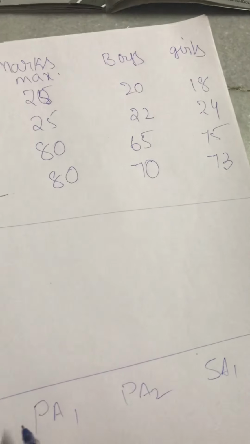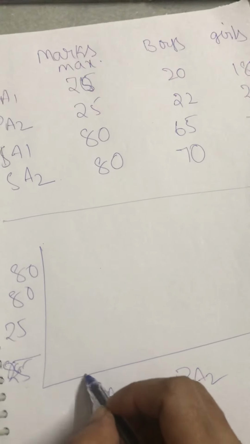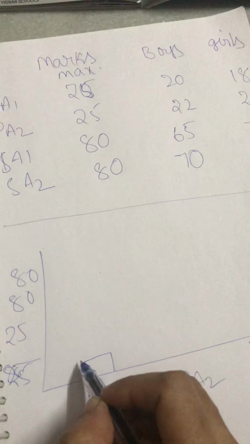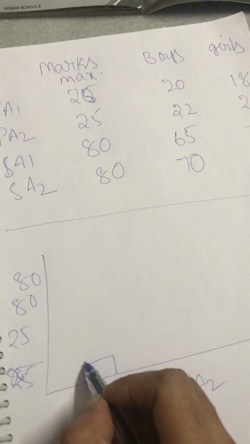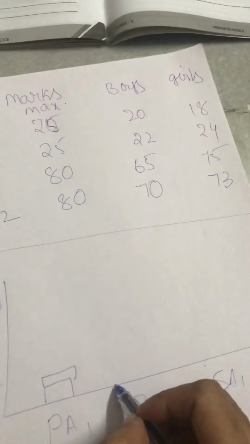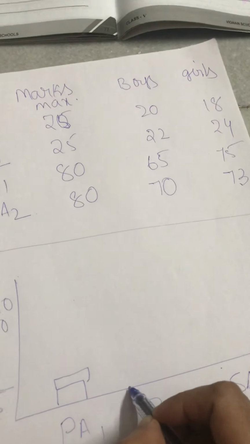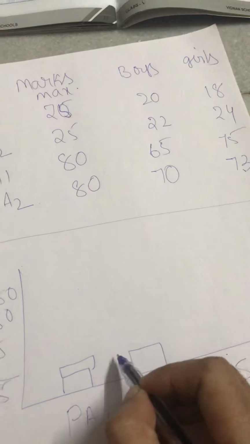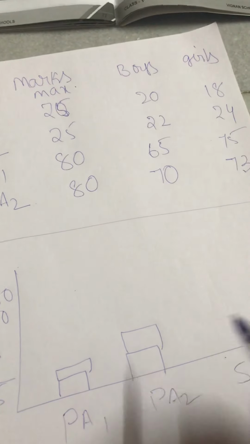Who has the highest here? Boys, right, children? So boys will get this and girls will get like this. In PA2 boys got 22 and girls got 24.